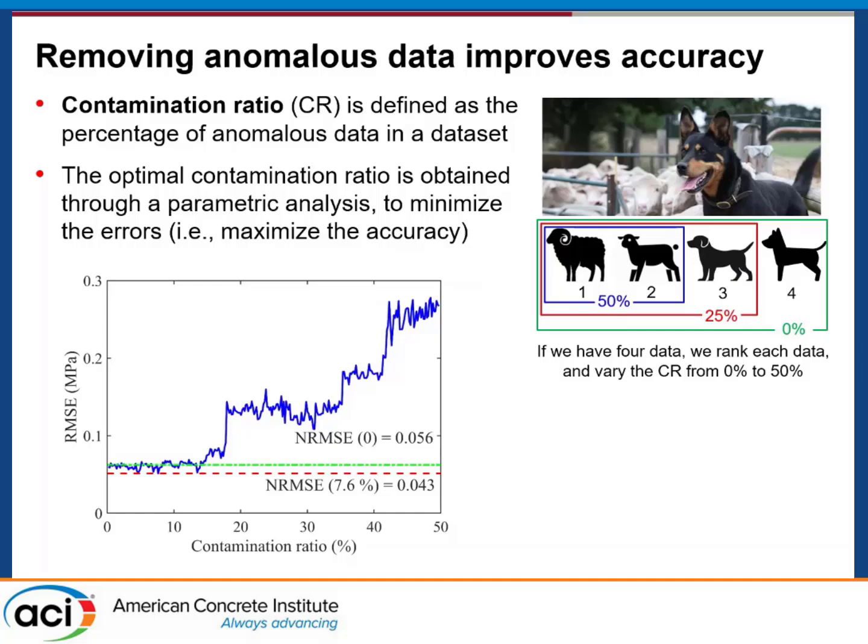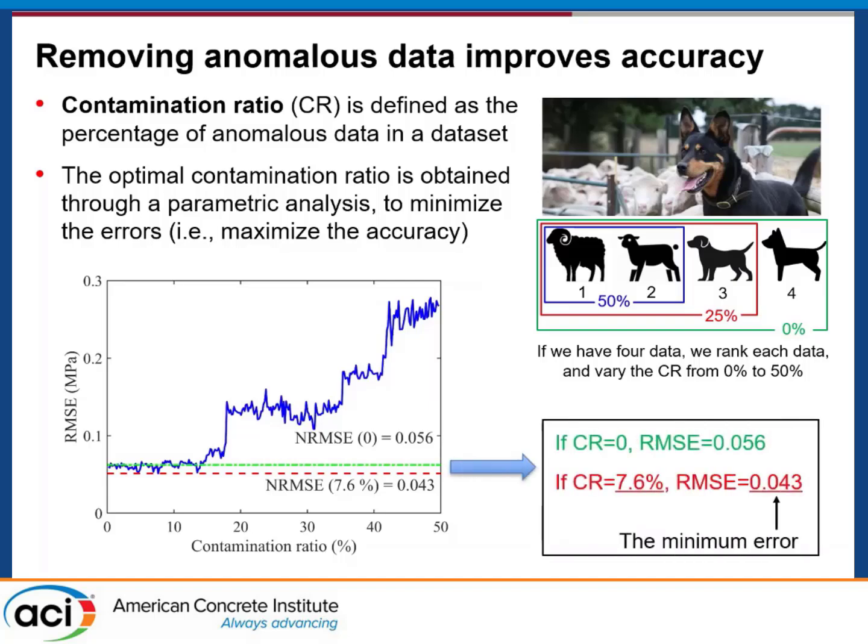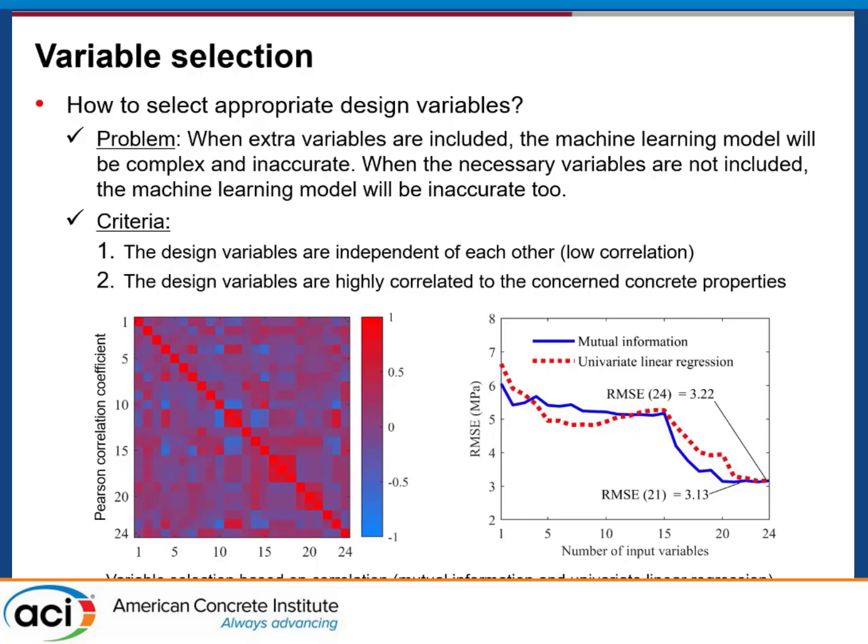We will see that when we change this ratio, when we exclude some of the data, we will get a different accuracy for the model. If we exclude all of the data or most of the data, then we will have a very small data set. Although those data are considered high fidelity data, the size of the data set is too small, so the accuracy will be low. But if we include all of the data, then there will be some anomalous data, so the accuracy is also low. So in the middle, there's a best ratio. Then we selected this best ratio to get high accuracy models.